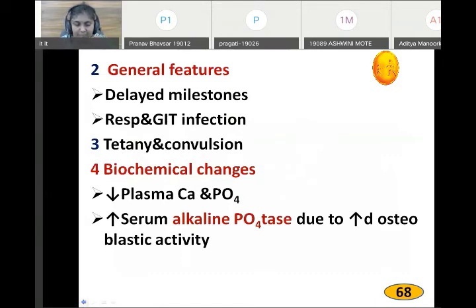Now please, we briefly revise the parathormone. Please tell me where the parathormone is secreted. Parathyroid gland. Please tell me the anatomy of the parathyroid gland. Where is it situated? There are 4 parathyroid glands situated on the back of the thyroid gland, on the posterior part of the thyroid gland. Right, you are right. 4 parathyroid glands.